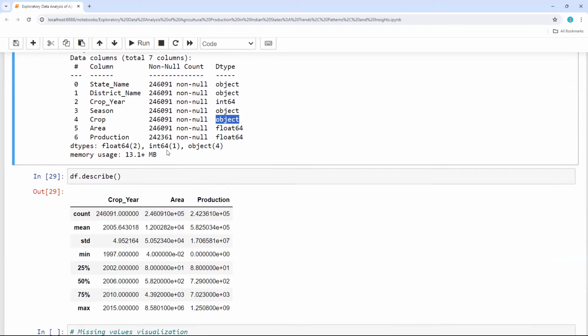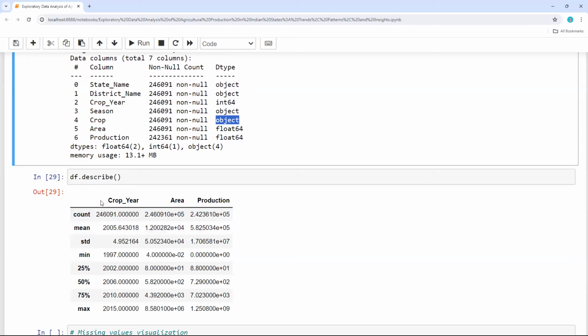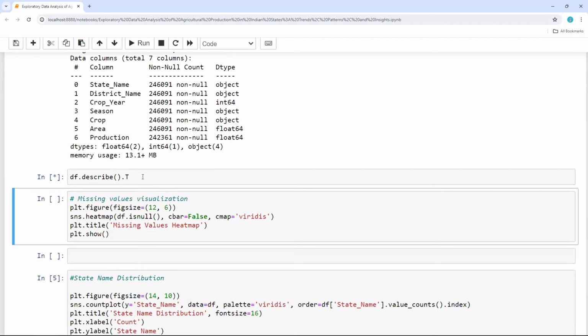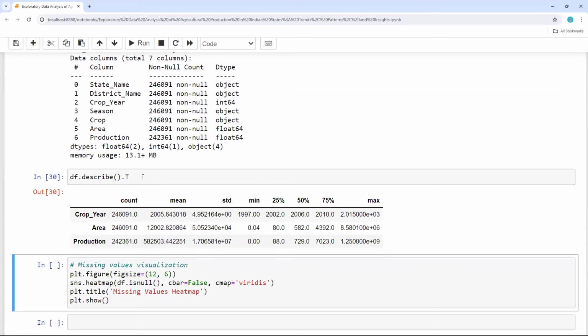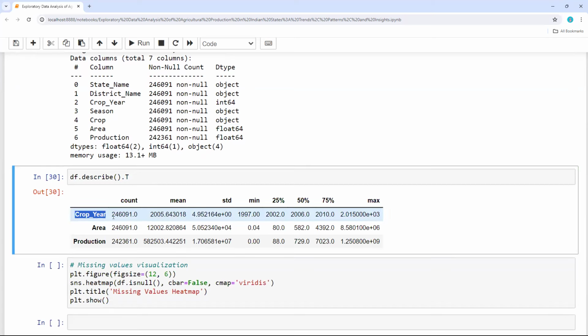So if I wanted to look at the statistics of my data set, let me transpose it so that I'll be able to see the data in a simple, easy way. So here I have crop year. I do not have any null values. Total count of the entries is 2,46,000. Then the mean year is 2005 and the standard deviation is 4.9. Then the minimum means the starting year. In the data set, the starting year is 1997 and I have data up to 2015. So this is for year.